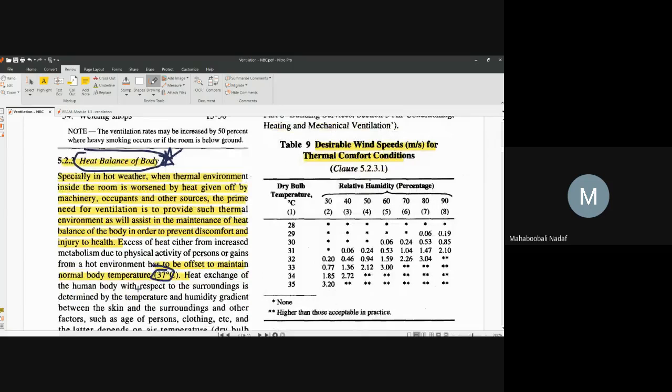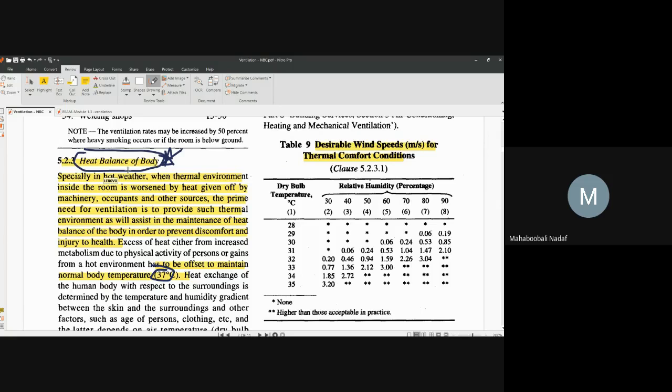To maintain that 37 degrees Celsius, there should be continuous heat exchange between your body and the surrounding atmosphere. To maintain this standard body temperature for performing your body activities, there should continuously be heat exchange, or heat balance, of the body with its surroundings. If in summer the outside temperature or body temperature is increasing, what are you going to do?